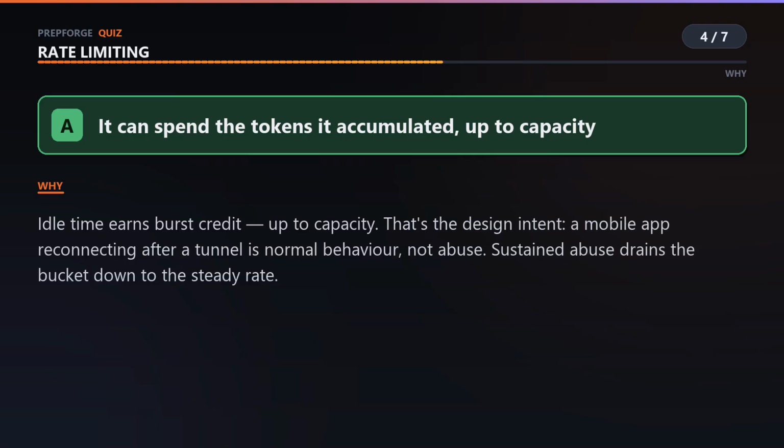It gets to spend what it saved. And that's deliberate, not a loophole. Picture a phone coming out of a tunnel with a queue of requests to flush. That's a normal user, not an attacker. Token bucket forgives it. But an attacker hammering continuously drains the bucket in seconds and gets pinned to the refill rate. Burst forgiven, abuse throttled.